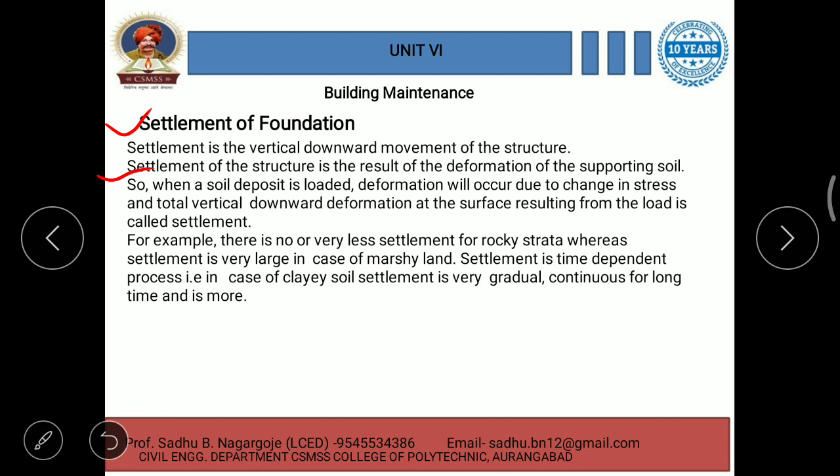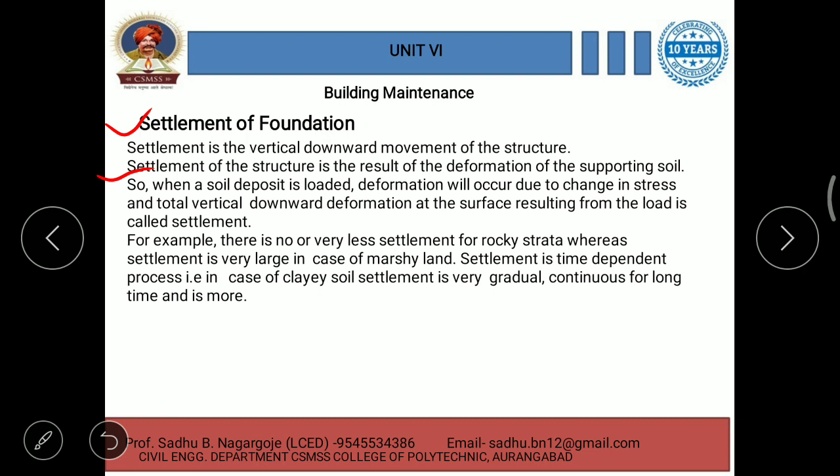The settlement of the structure is the result of the deformation of supporting soil. When a soil deposit is loaded, deformation will occur due to change in stress, and total vertical downward deformation at the surface resulting from the load is called settlement.